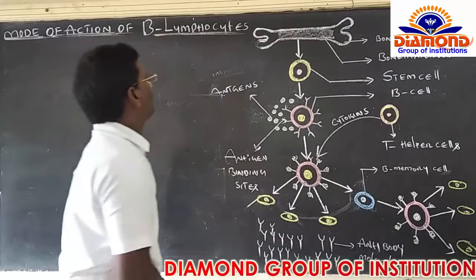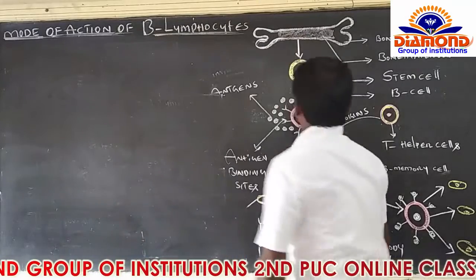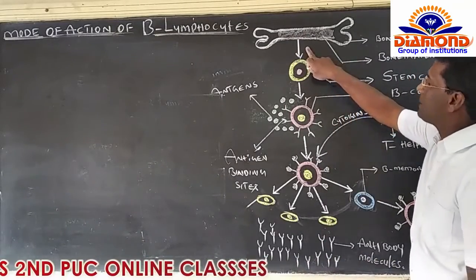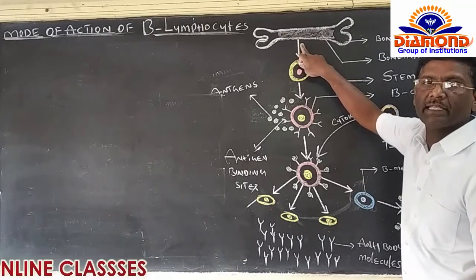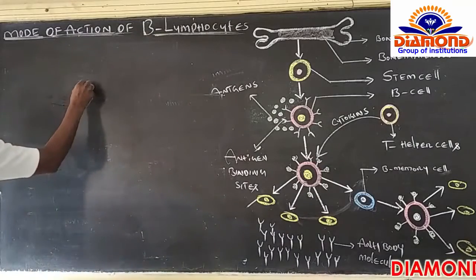Now have a look here. Looking at the mode of action of B lymphocytes, I already mentioned it very clearly. The production place of B lymphocytes is bone marrow, especially in the case of human beings. But in the case of birds, it isn't like that.